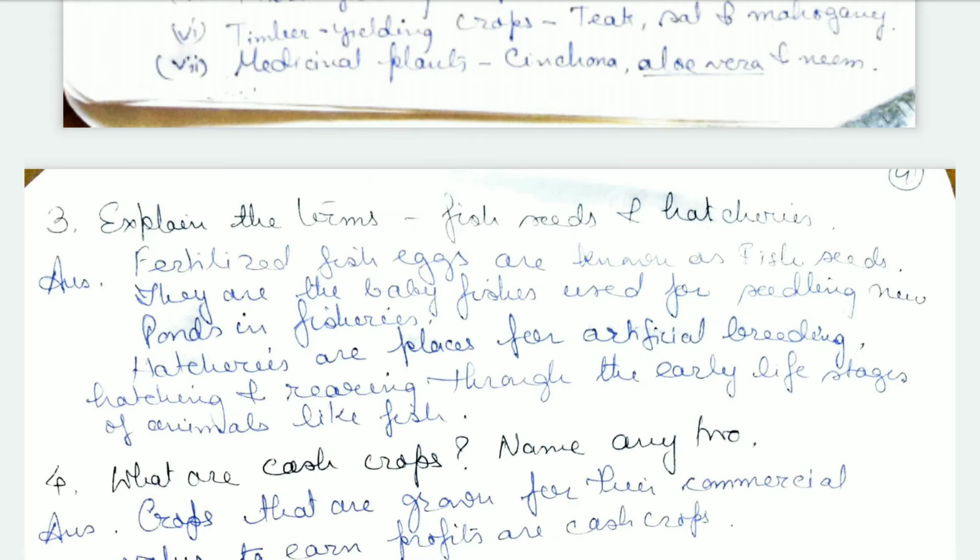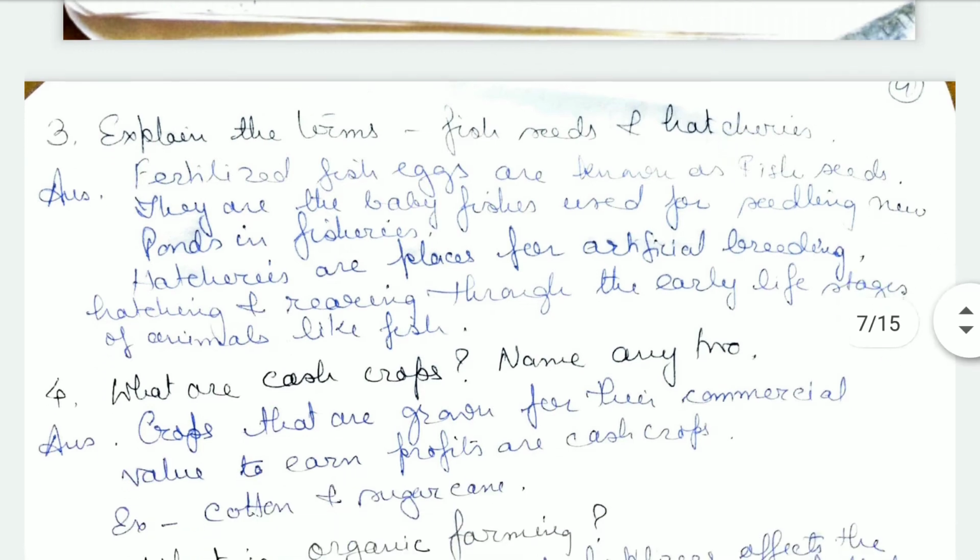These fish seeds, that is the fish eggs, are given in the fisheries, which hatch out into baby fishes. These are used as seedlings for the new ponds.